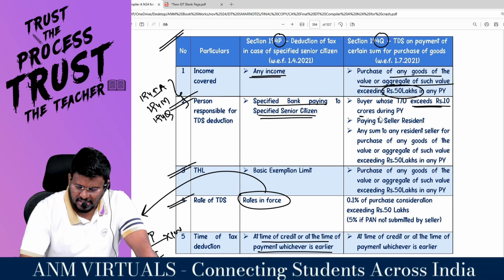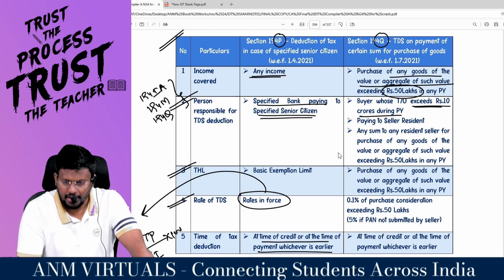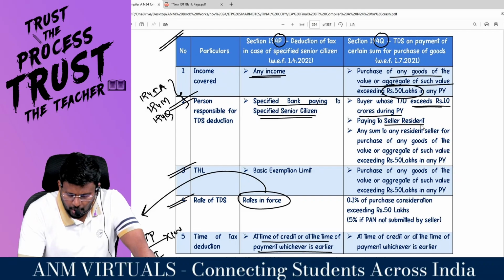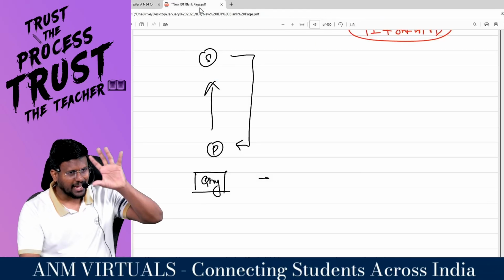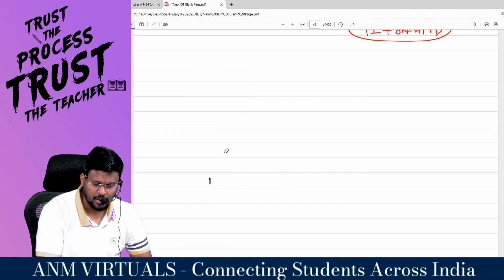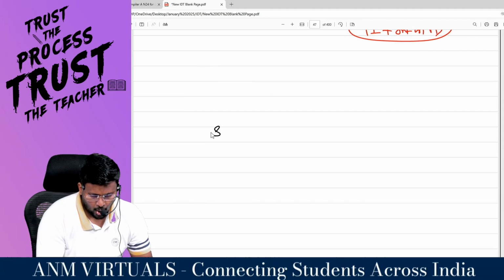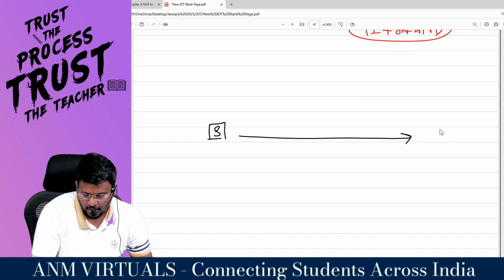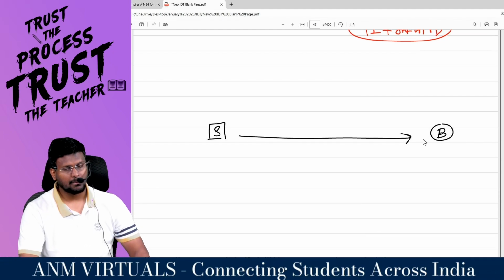Buyer whose turnover exceeds how many crore during the previous year? 10 crore during the previous year. Buyer pays to a resident seller any sum for purchase of any goods, of the value or aggregate of such value exceeding 50 lakhs. That means there are two characters, clearly understand the two characters: one person is seller and the other person is buyer.